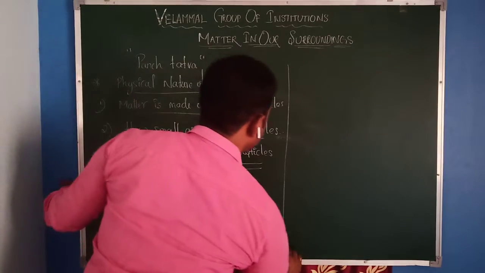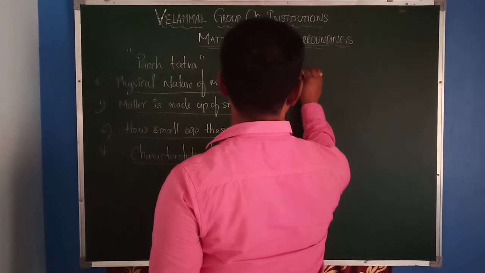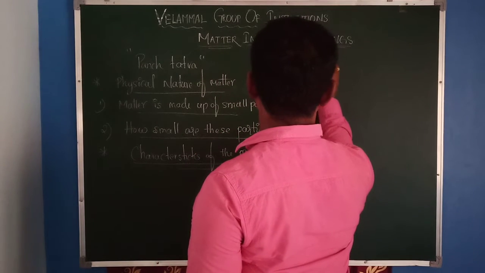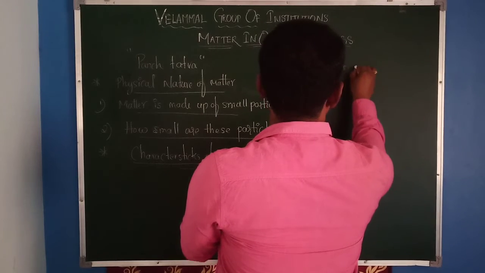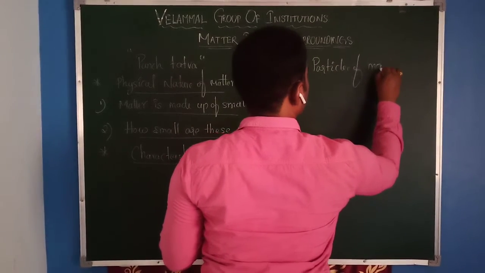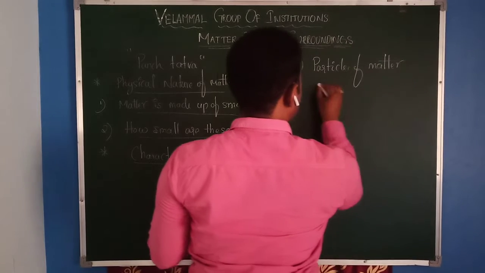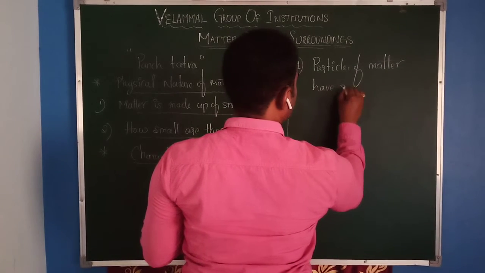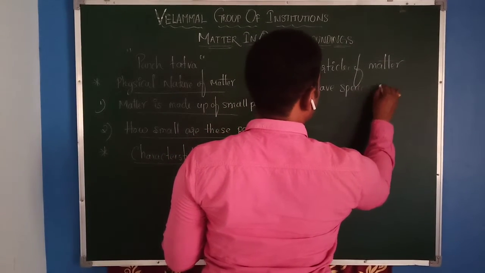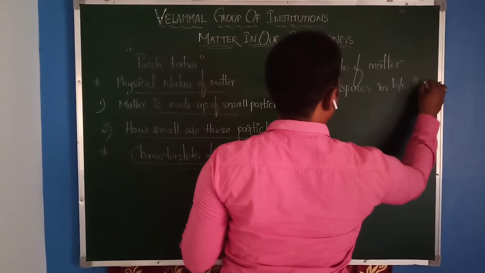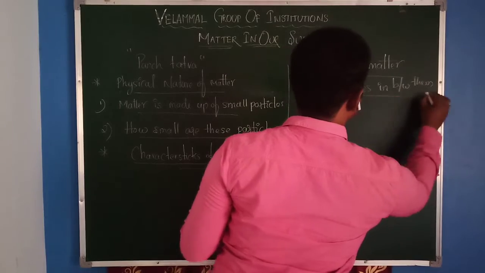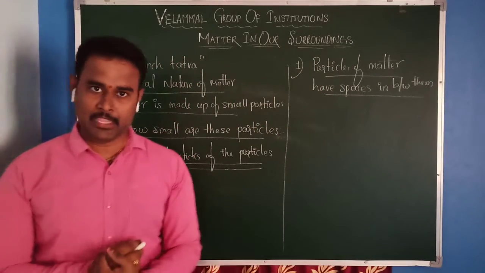In these characteristics, the first one is: particles of matter have spaces in between them. Particles of matter have spaces in between them.